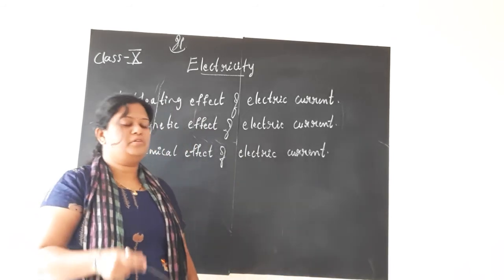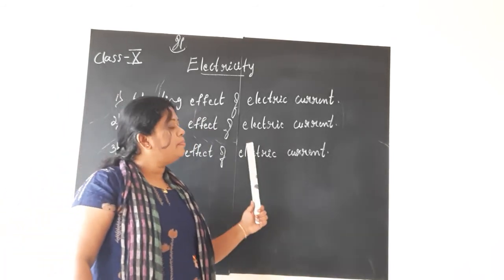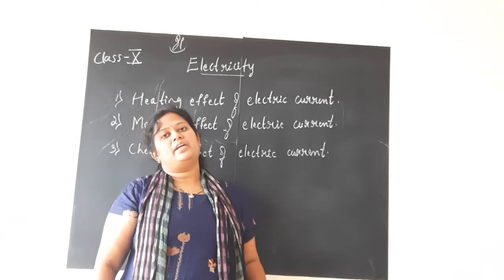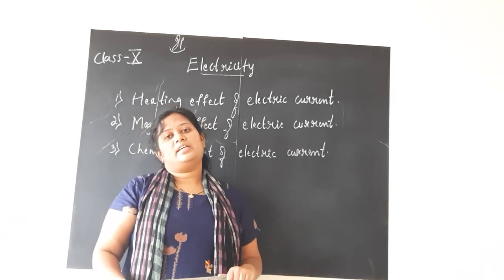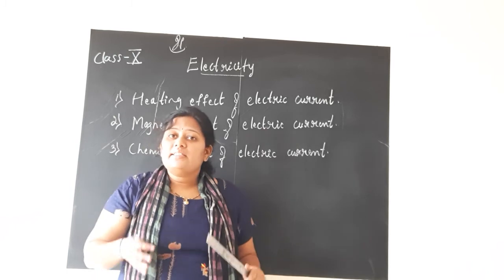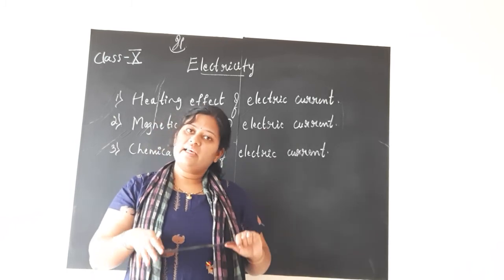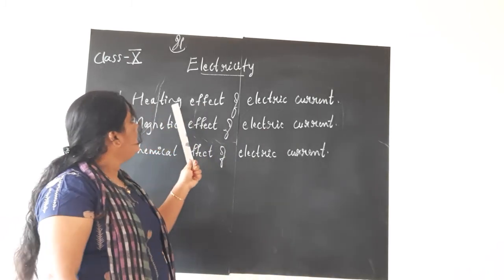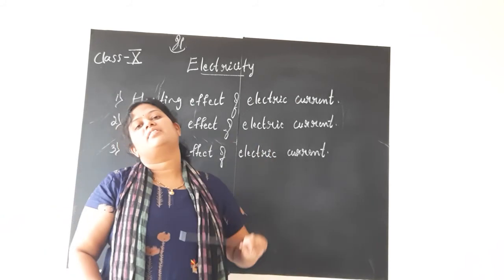Okay, this is a new word to you. You have it in your textbook, you can see. So part of the energy is being dissipated in heating the electrical appliances. This process or this effect is called the heating effect of electric current.